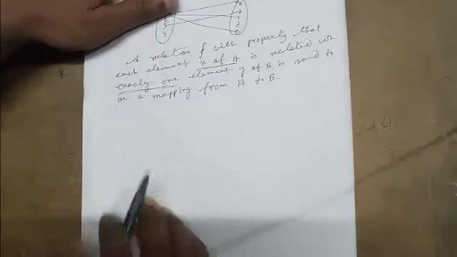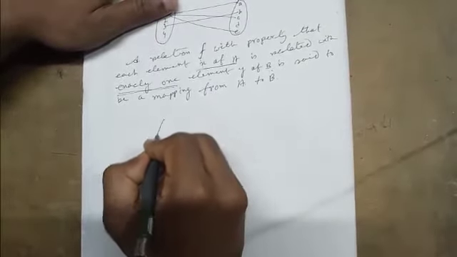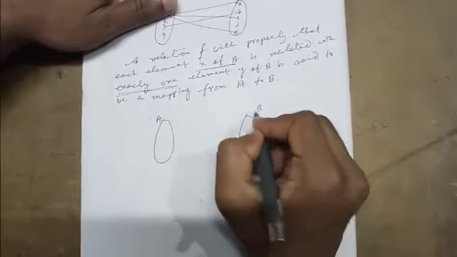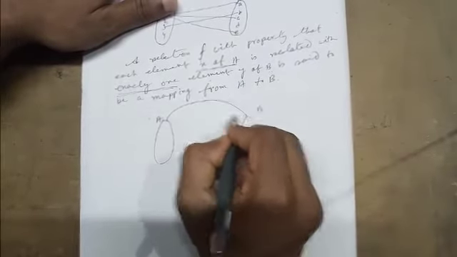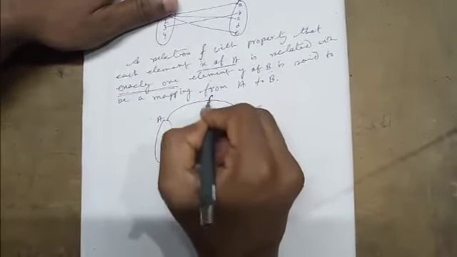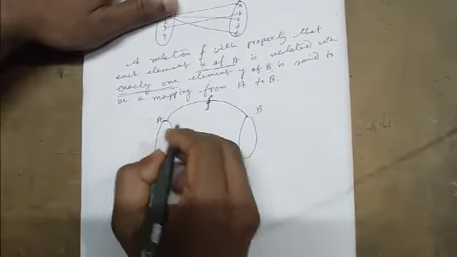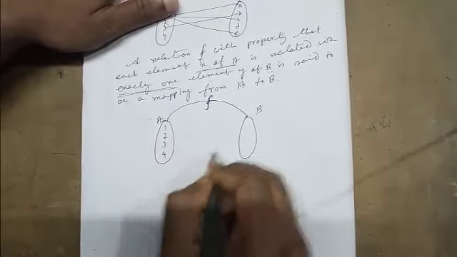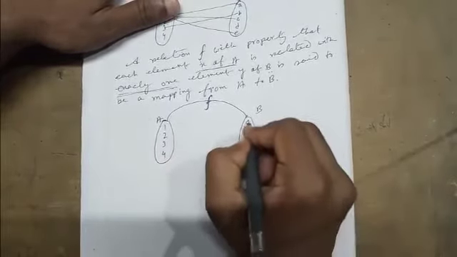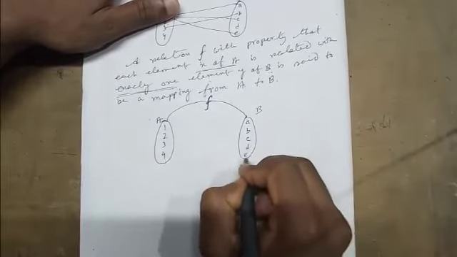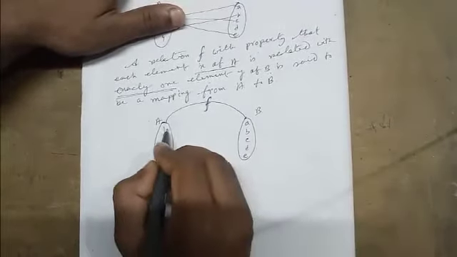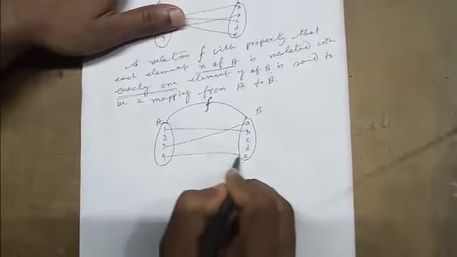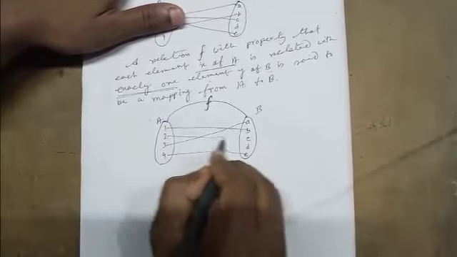For example, suppose this is the set A and this is the set B, and the relation is F. The set A contains the elements 1, 2, 3 and 4, and B contains the elements a, b, c, d, e. Suppose 1 goes to b, 3 goes to a, 4 goes to e, and 2 goes to c.